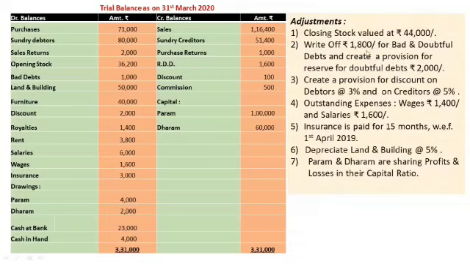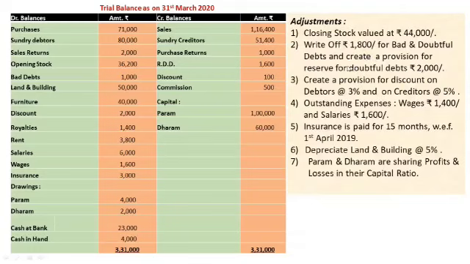See, 1,800 is bad debts and 2,000 is RDD. First effect of bad debts and RDD is shown in profit and loss account debit side, and second effect is to be deducted from debtors on asset side.